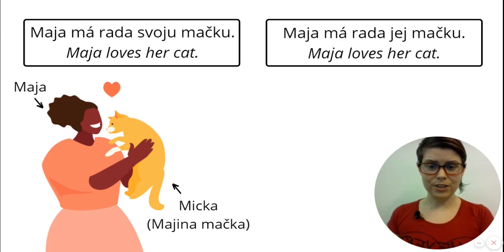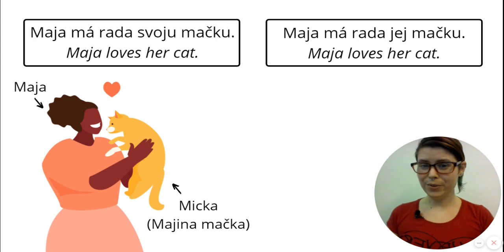See, the translation in English is the same in both sentences, but the meaning is different. In this first sentence, Maja má rada svoju mačku, it means Maja loves her own cat, Micka. But this second sentence, even though the translation is the same, means Maja loves someone else's cat. We don't know whose cat, but we know it's not her cat.